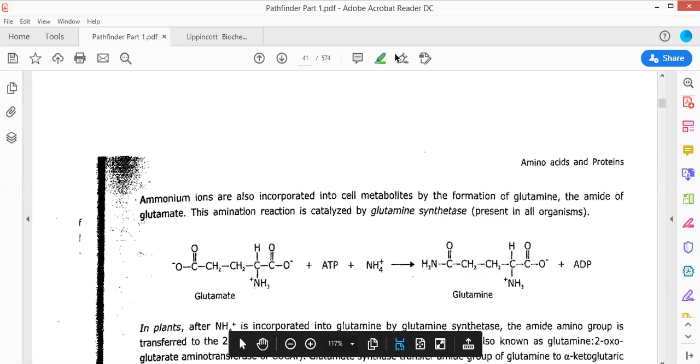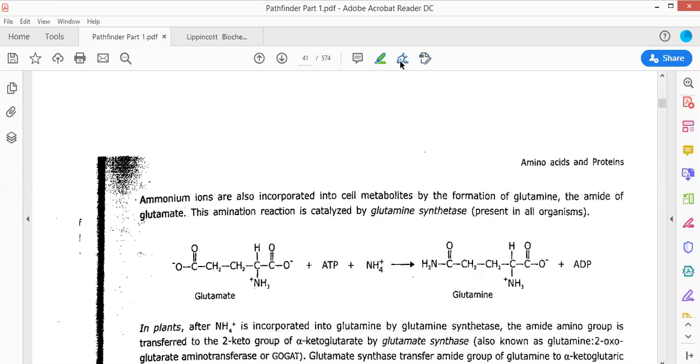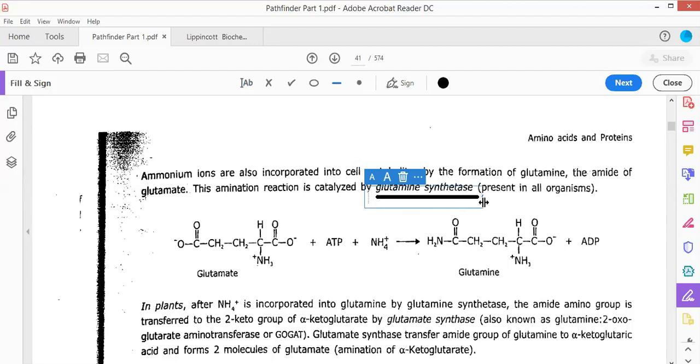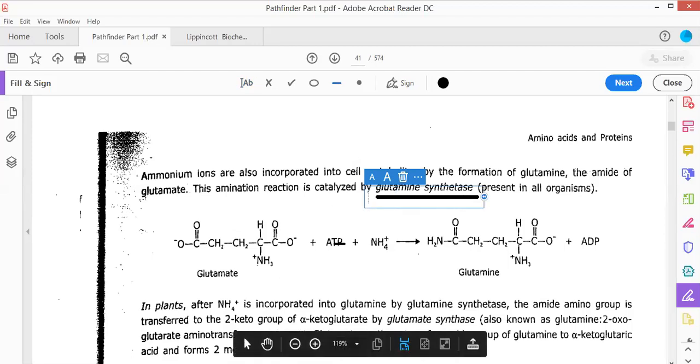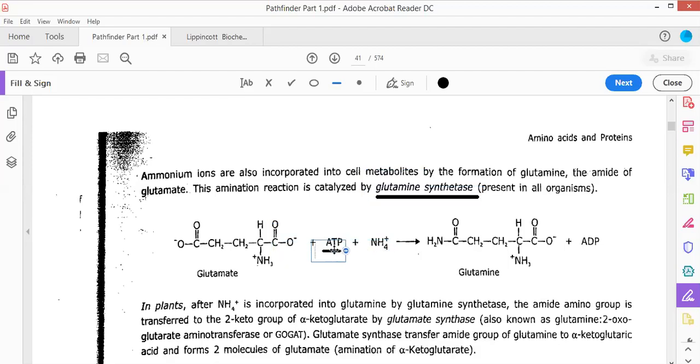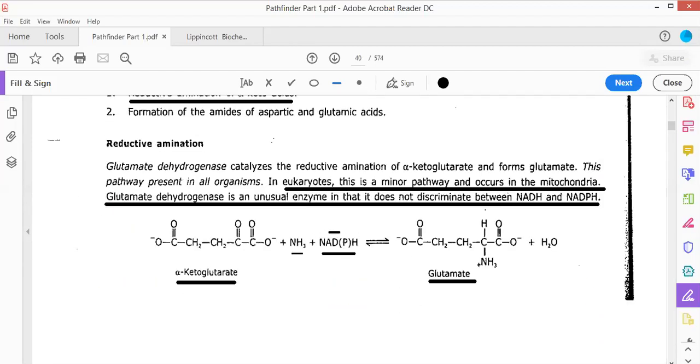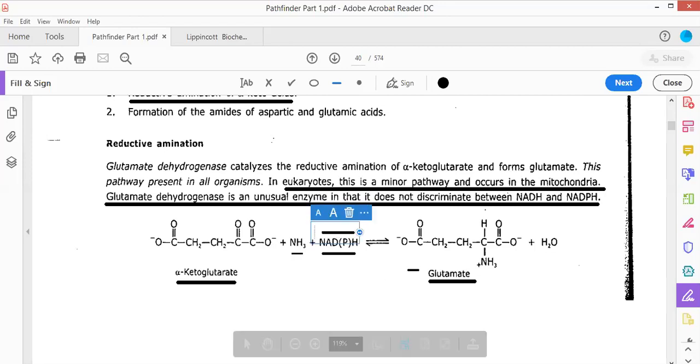So this reaction takes place in the presence of an enzyme, and that enzyme is referred to as glutamine synthetase. Here you can find the glutamine synthetase enzyme. It works in the presence of ATP. And what about the reductive amination? Reductive amination is also a non-spontaneous process. It also requires energy in the form of NADPH plus H positive. So both these processes require energy. Whenever you are performing reductive amination, this is an energy expensive process.